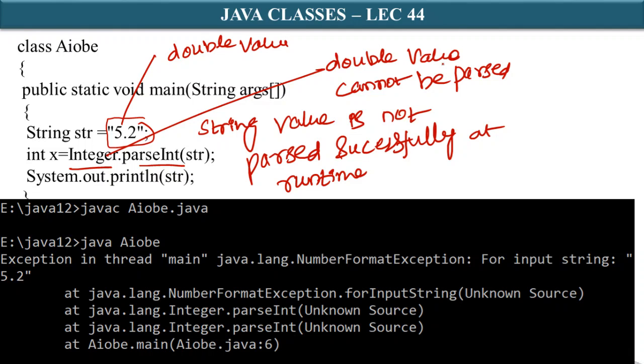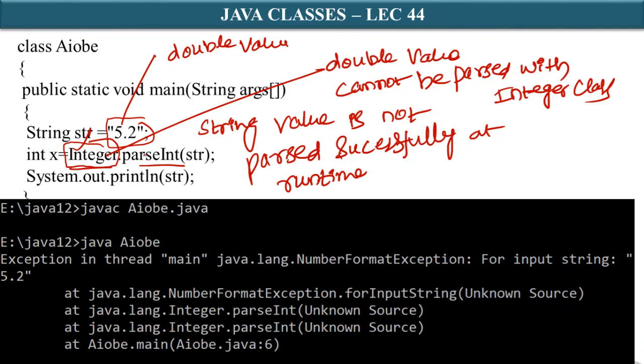This particular value cannot be parsed with the Integer class. Integer dot means we are using the Integer class. You are trying to parse with the Integer class.